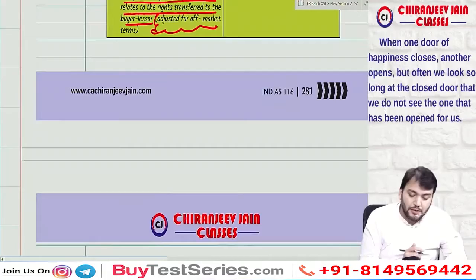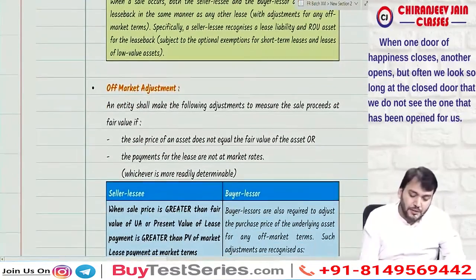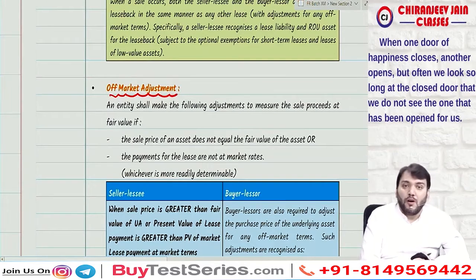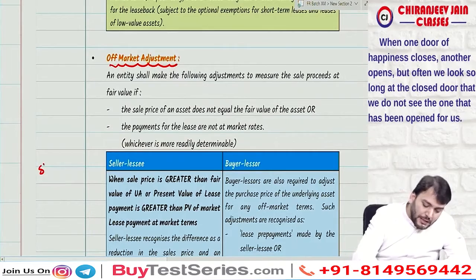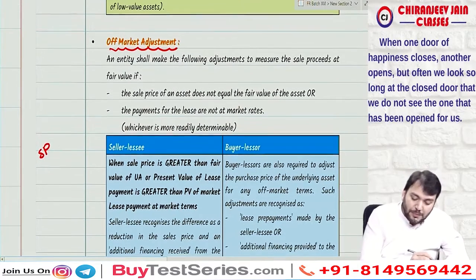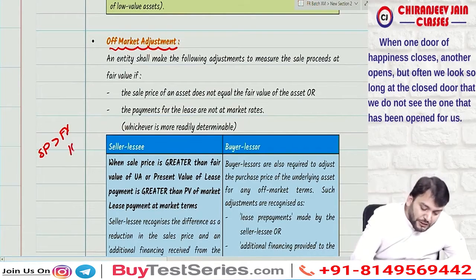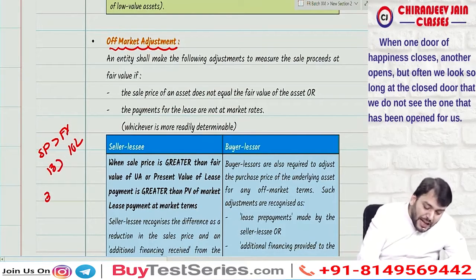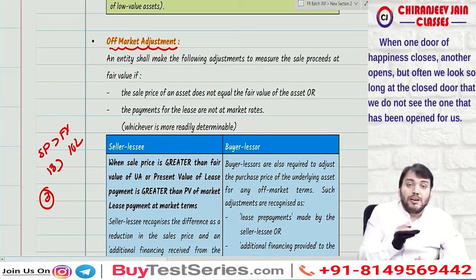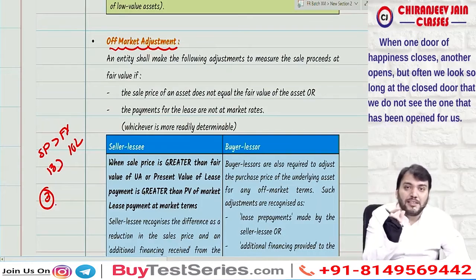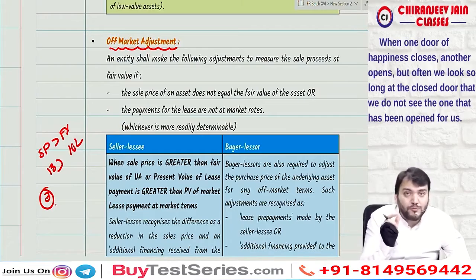Now what do they say about adjustment of off-market terms? If the sale price is more than the fair value of the asset, say the fair value is 10 lakh and the sale price is 13 lakh, then the extra 3 lakh we have received will be deducted from the sale price and considered a financing arrangement, a loan from the buyer or lessor.